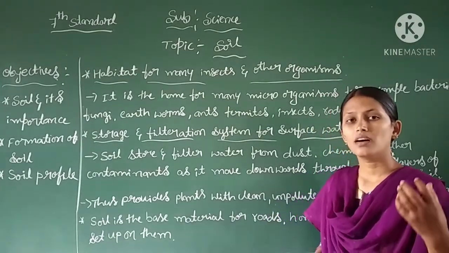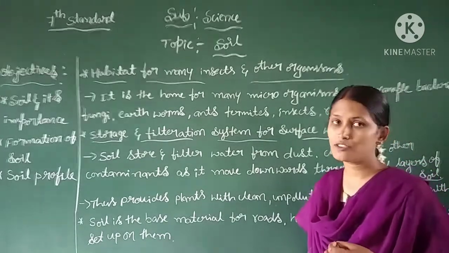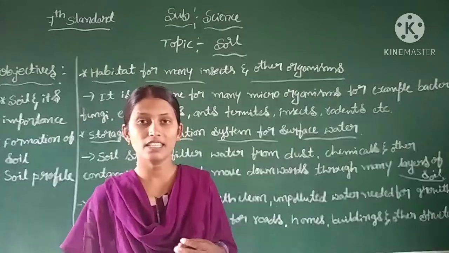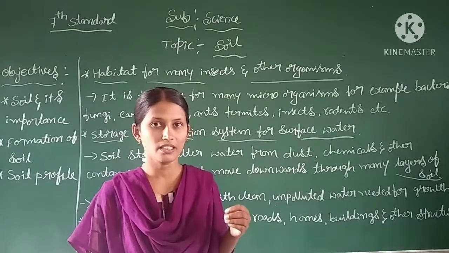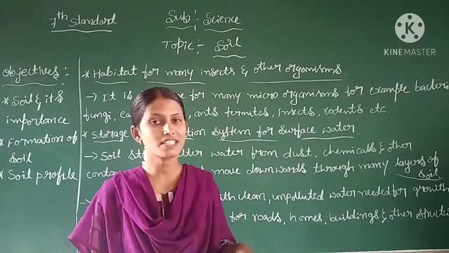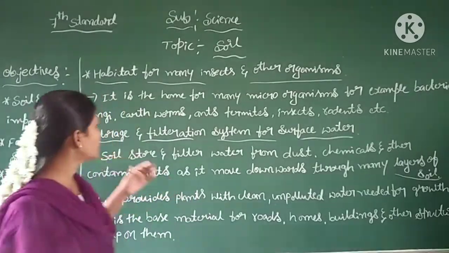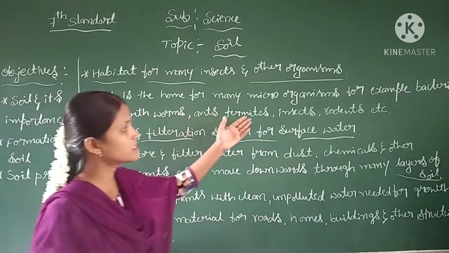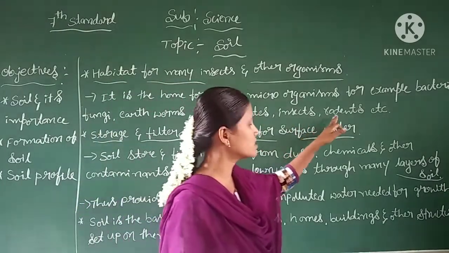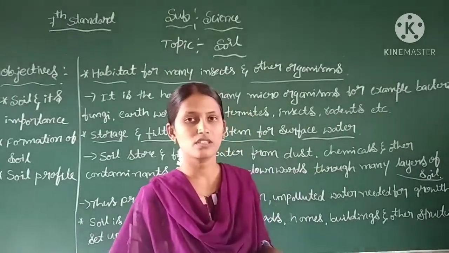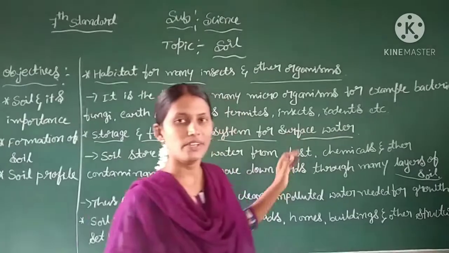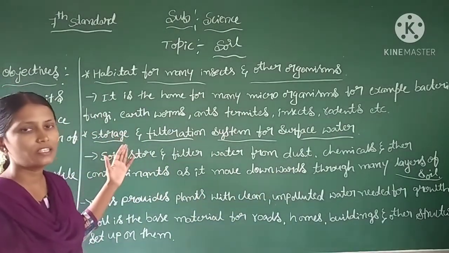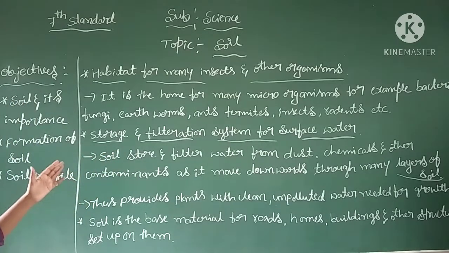Some bacteria also live in the soil. As we have discussed, rhizobium bacteria live in the roots of the plant, and the roots of the plant are present in the soil, right? Fungi also live there, along with ants, termites, insects and rodents. Rodents are nothing but mice. So soil is a habitat for most of the organisms and insects.